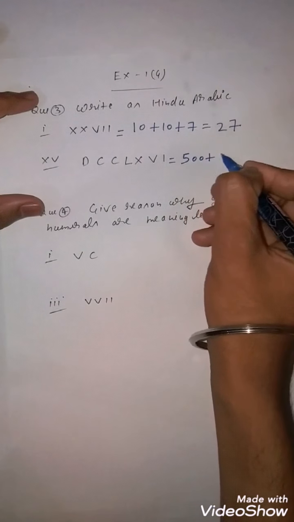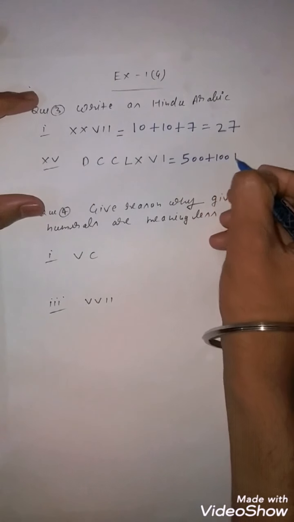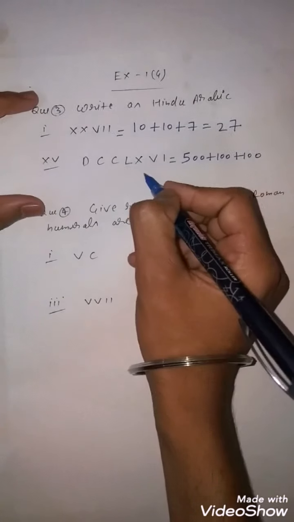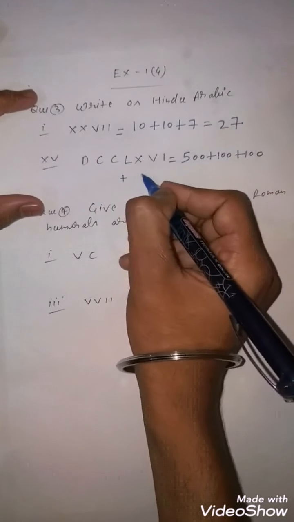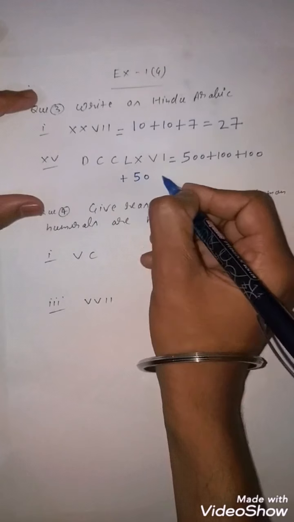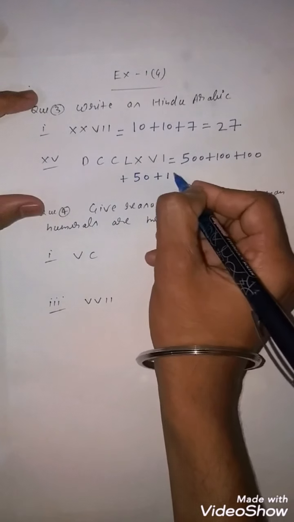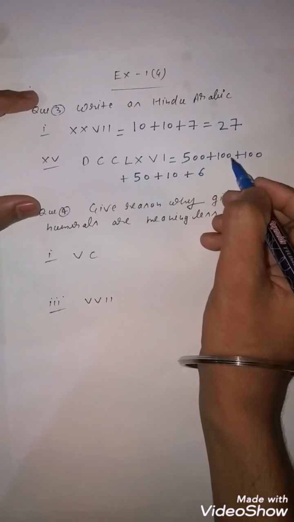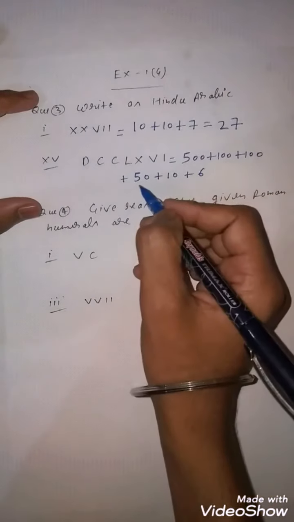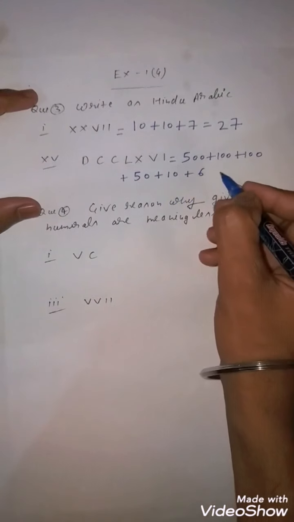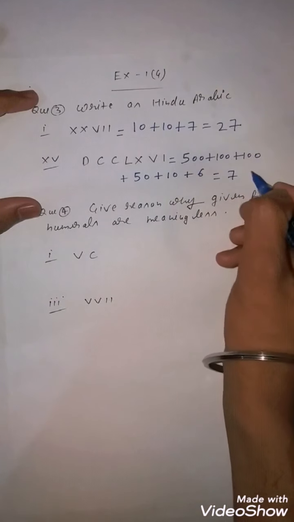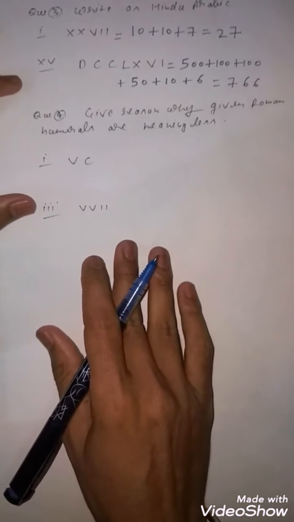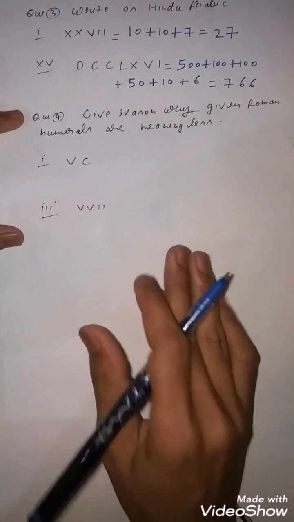C means 100. Again C means 100. Next is L. L means 50. X means 10. VI means 6. So what will you write down? 500, then 100 and 100 is 700, plus 60 is 760, and plus 6, total this is 766. Now the next question is, give reason why the given Roman numerals are meaningless.